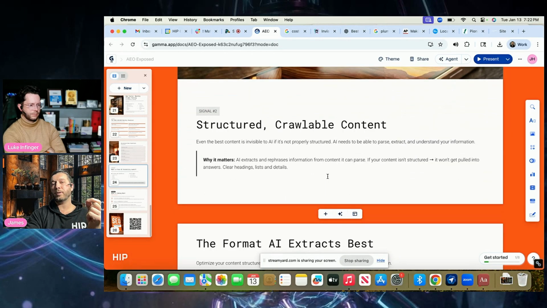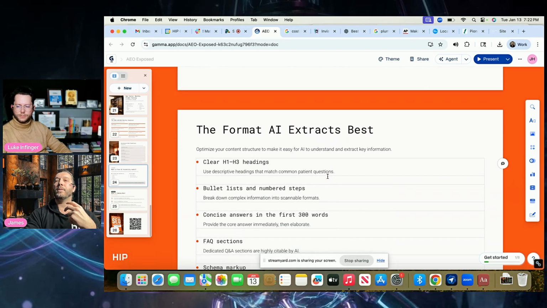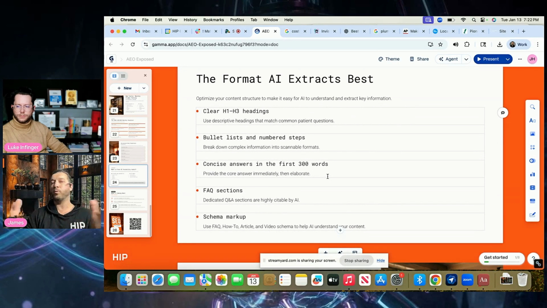So structured, crawlable content, again, very similar to traditional SEO. Of course, we want very specific structured, crawlable content. But when it comes to AI, there's very specific things that we're doing, right? If you were to just see this, the format AI extracts best, right? If you were to just see this, you'd be like, hey, maybe your practice is already doing some of this on your website, which is great. A lot of sites I audit, even traditional SEO, some of this stuff is not in place and broken. But if you have this stuff in place, you're ahead of the game.